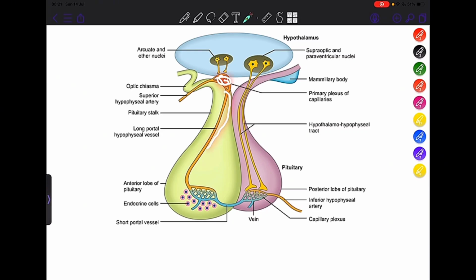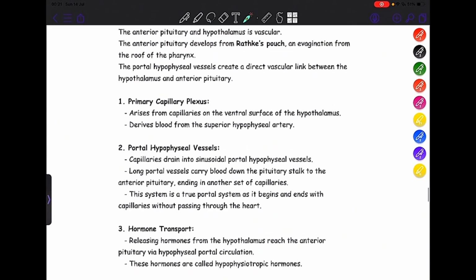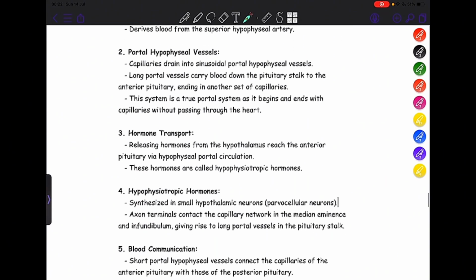This is your long portal hypophyseal vessel and this is your another set of the capillaries, right? And then through the short portal vessel, it will connect with the another capillary plexus present in your neurohypophysis. So it begins in the capillaries and ends in the capillaries. Coming to the hormone transport, the releasing hormones from the hypothalamus reach the anterior pituitary by the hypophyseal portal circulation. Therefore, these hormones are called hypophysiotropic hormones.